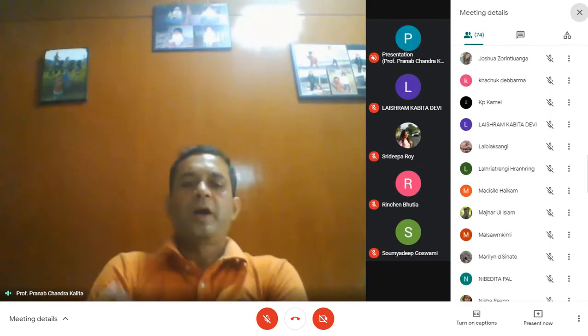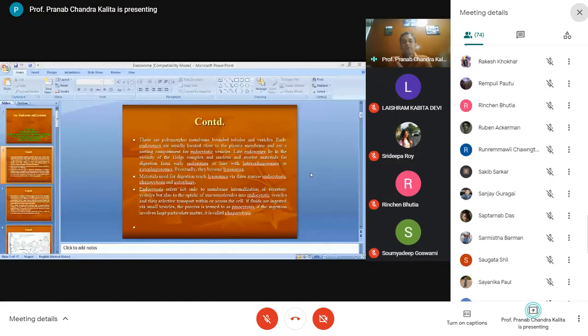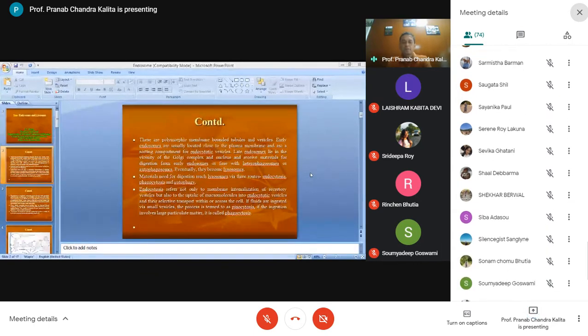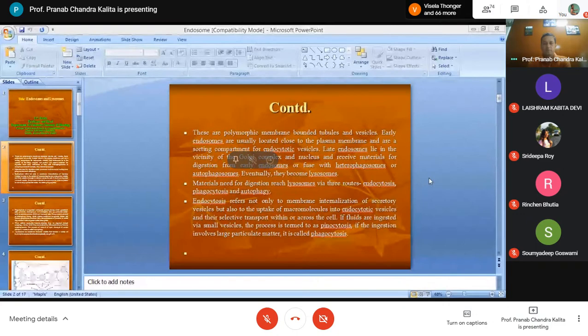Endocytosis refers not only to membrane internalization of secretory vesicles, but also to uptake of macromolecules into endocytotic vesicles and their selective transport within or across the cell. If fluid material is ingested via small vesicles, this process is termed pinocytosis.